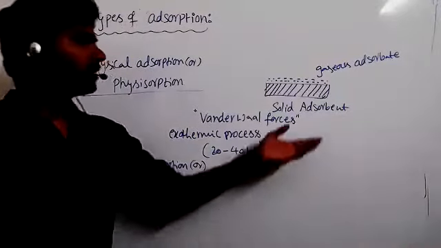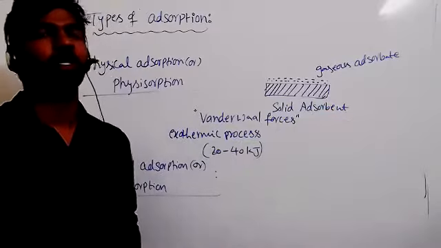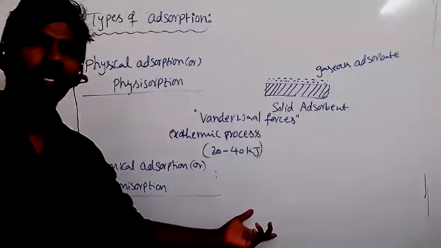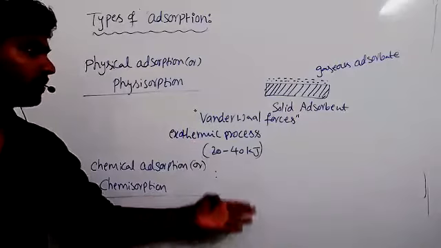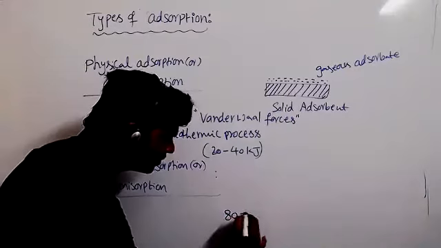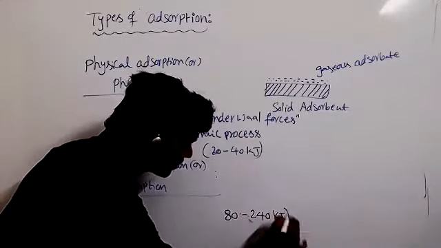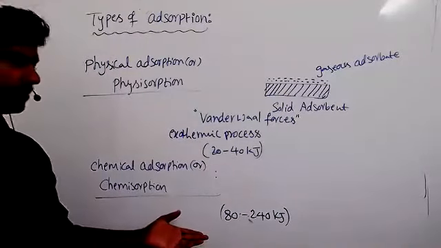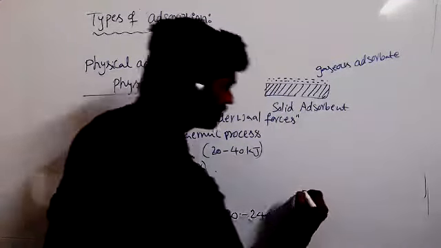Here, the interaction between adsorbent and adsorbate is a strong force of attraction. A chemical bond is involved. Mostly in chemisorption the bond involved is either an ionic bond or a covalent bond. This is also an exothermic process, but here a high amount of enthalpy is involved. Here the enthalpy of reaction is 80 to 240 kilojoules. So a high amount of energy is involved during chemisorption. And sometimes we call chemisorption activated adsorption also.